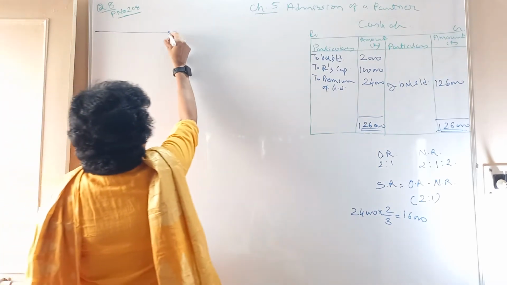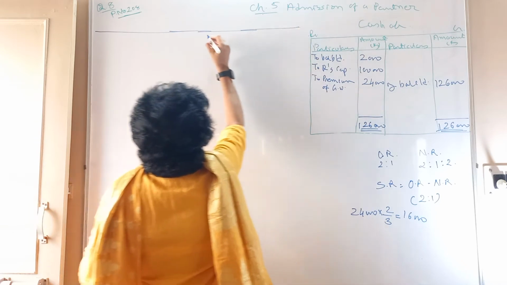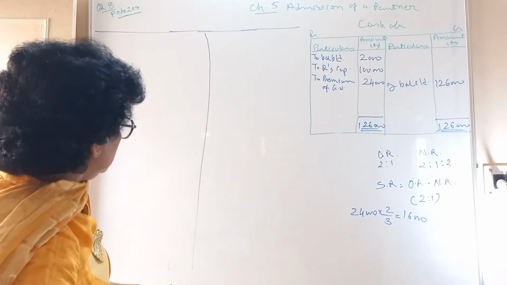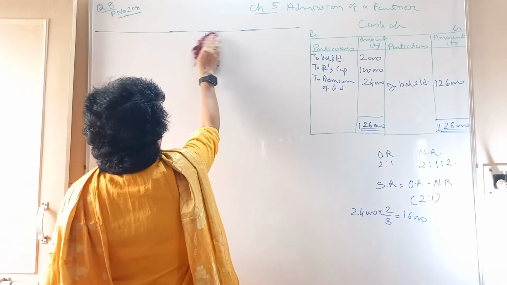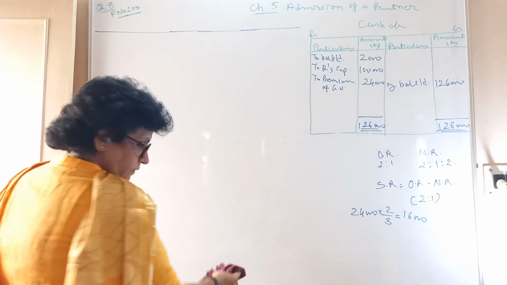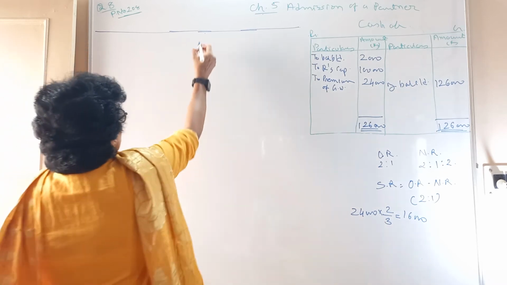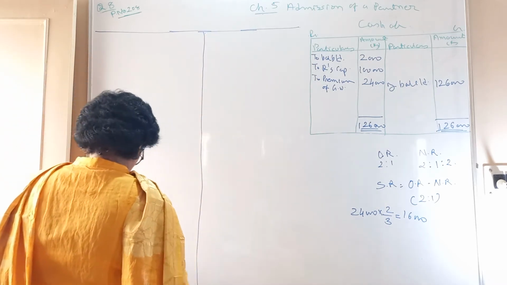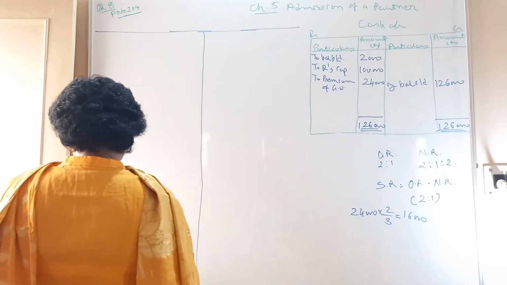Balance sheet as on, we are preparing the balance sheet after the admission on the 1st of April. Okay. So prepare the balance sheet.